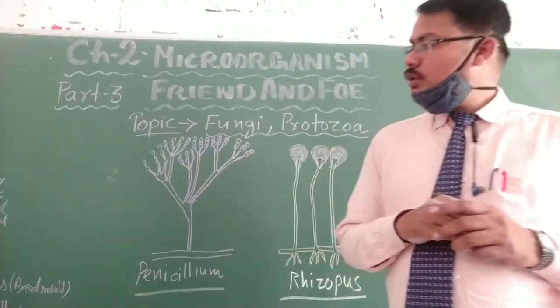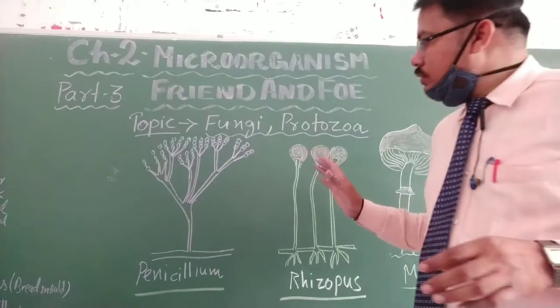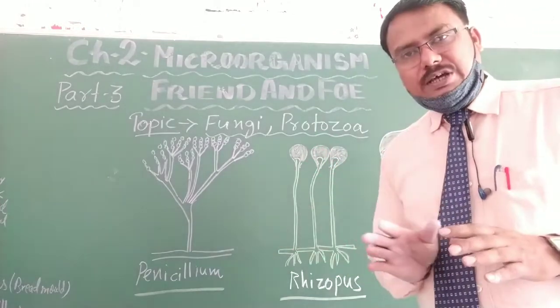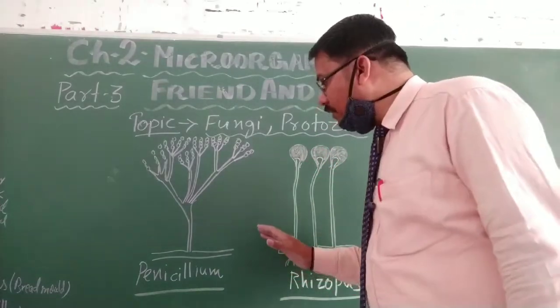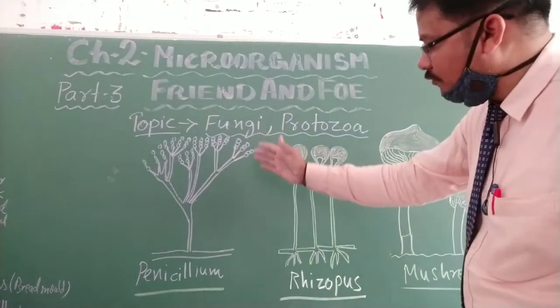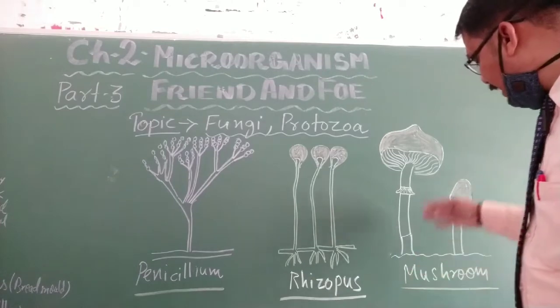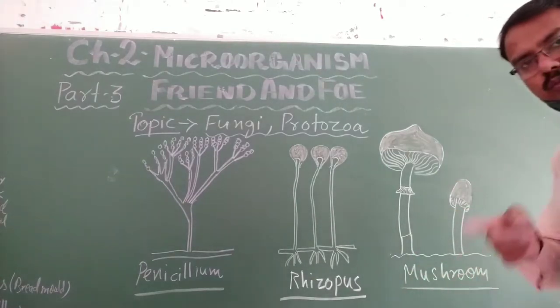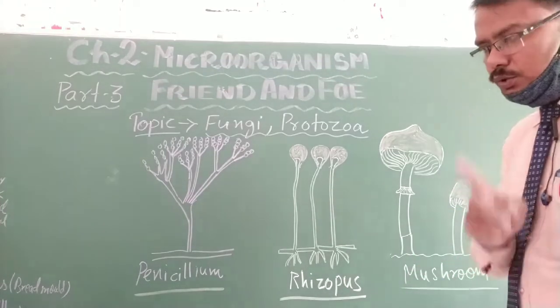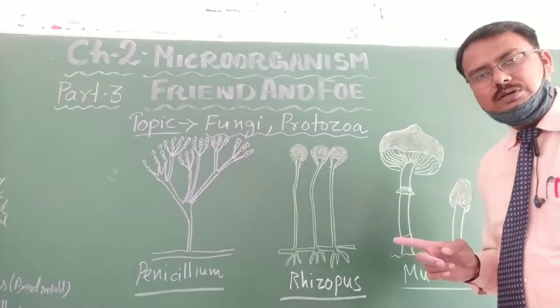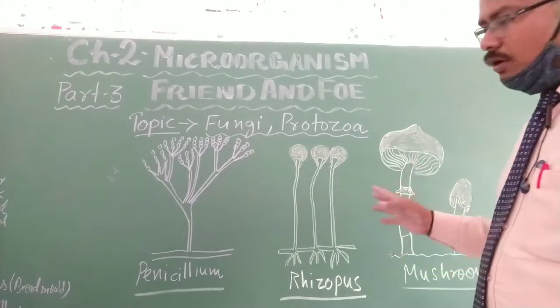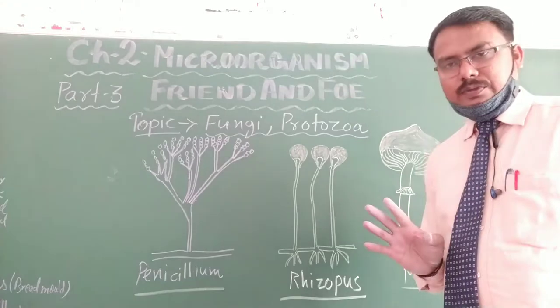Okay, students, just now I have explained to you about the fungi, and here I have given three diagrams. This is the diagram of a penicillium fungi, this is a rhizopus fungi, and this is a mushroom. Mushroom is also a fungi. It grows on dead and decomposing organisms. And these are all non-green plants.